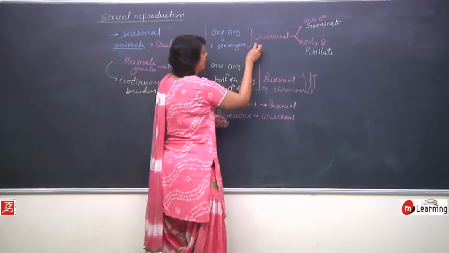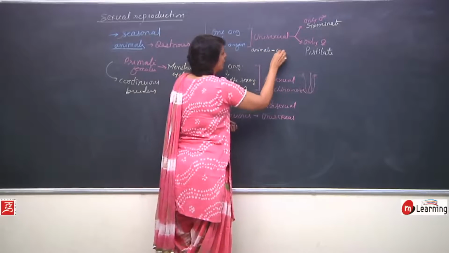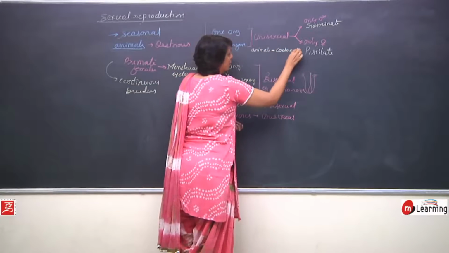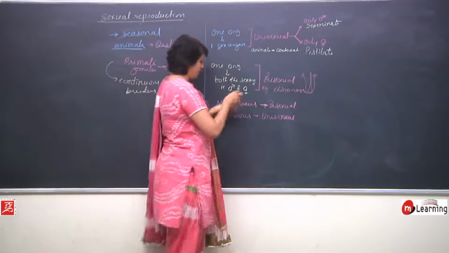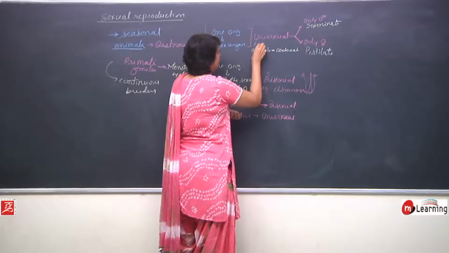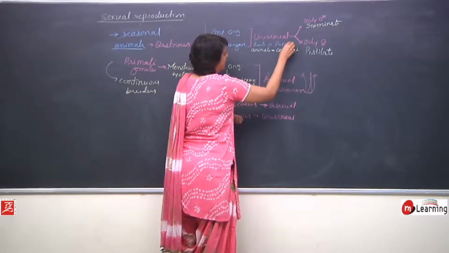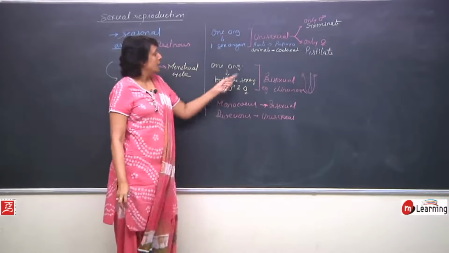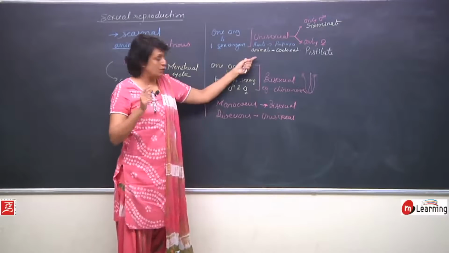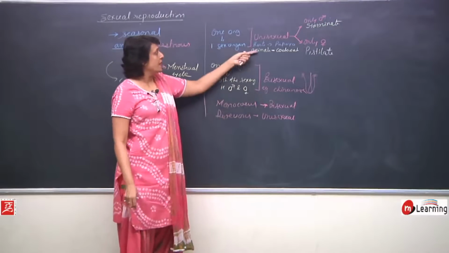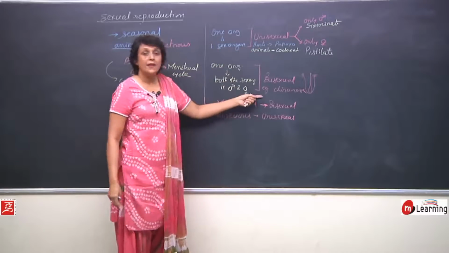So, here in case of animals, we can take the example of cockroach, just one example, and if we have to write the example for plants, we can take the example of papaya or even date palm. So, most of the animals are unisexual, whereas most of the plants are bisexual. Unisexual plants like papaya or even date palm.